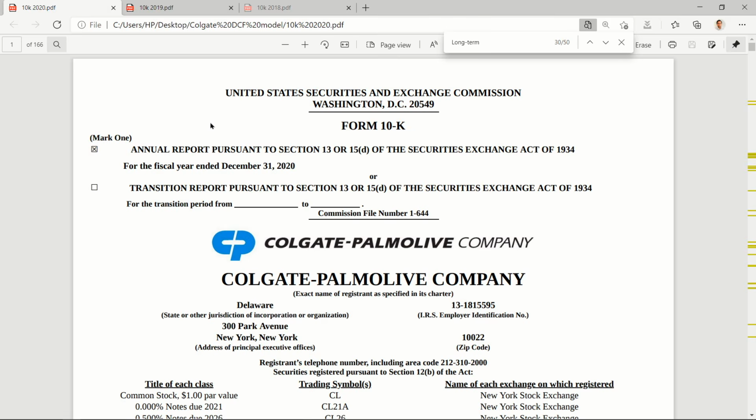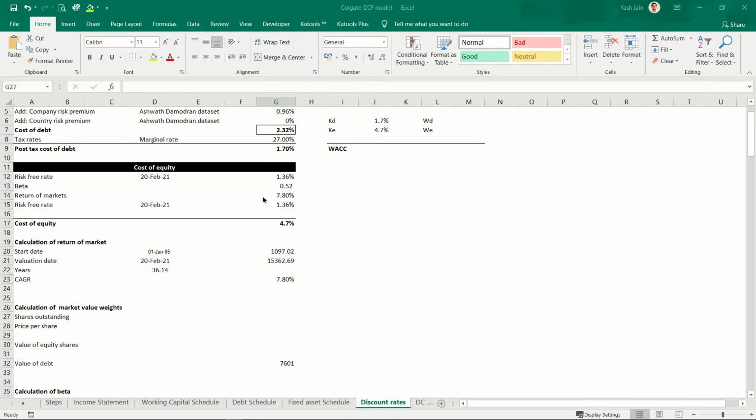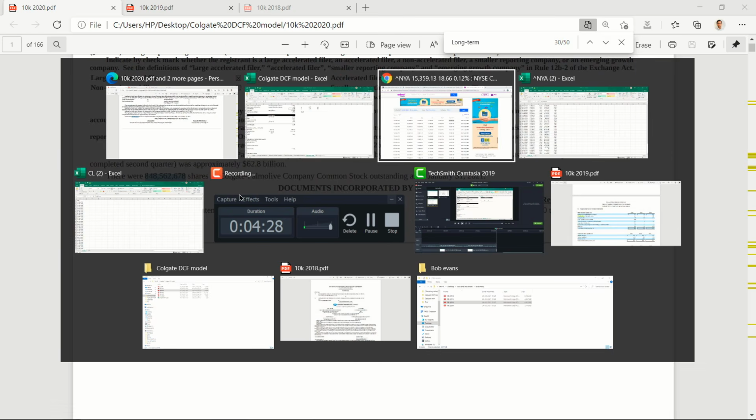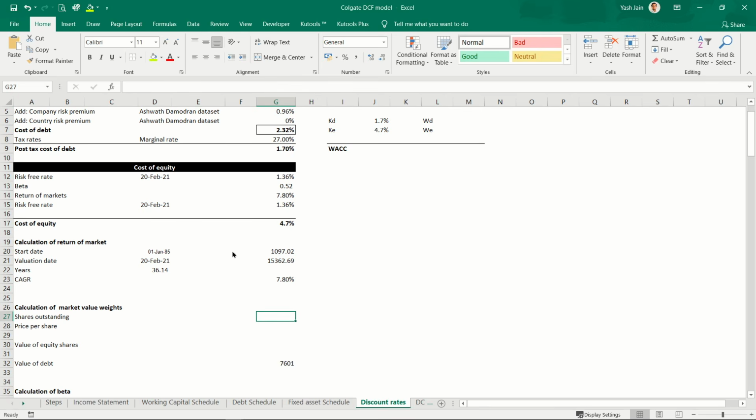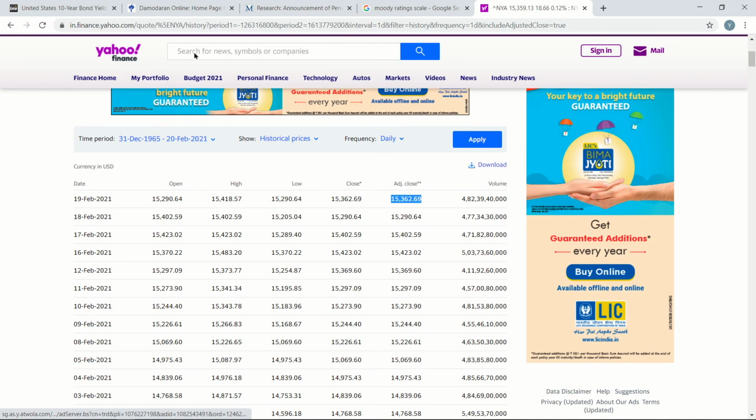So I'll just go to the first page and this is the shares outstanding. Copy and we'll paste it here. And since I want it in millions, so divided by 10 raised to the power 6. Okay. So 848.56 million shares are outstanding, and one share is worth how much? Let's see.